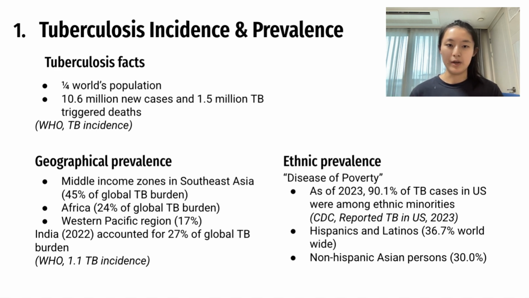In terms of looking at the ethnic prevalence of tuberculosis, because it's termed as a disease of poverty, it's definitely much more present in countries and certain ethnic groups where it's a low resource setting, and as of 2023, 90.1% of all TB cases in the US were among ethnic minorities, and worldwide, Hispanics and Latinos report the highest proportion of tuberculosis cases at 36.8%, and this is followed by non-Hispanic Asian persons at 30%.